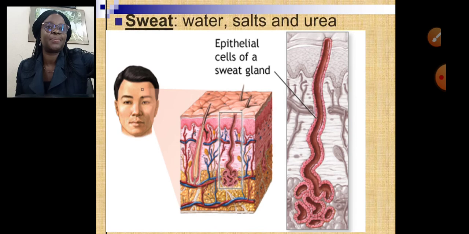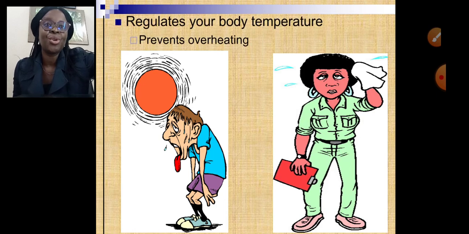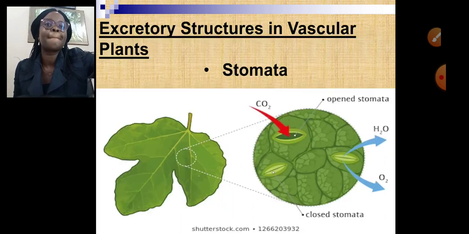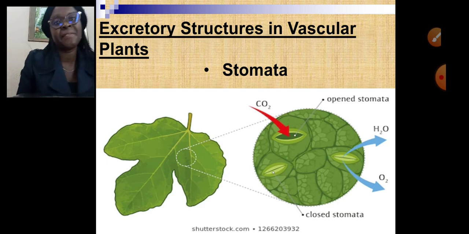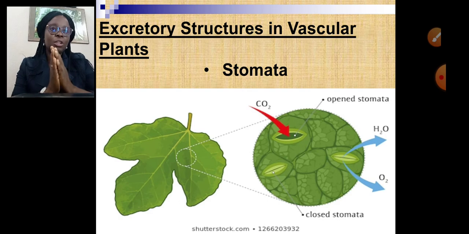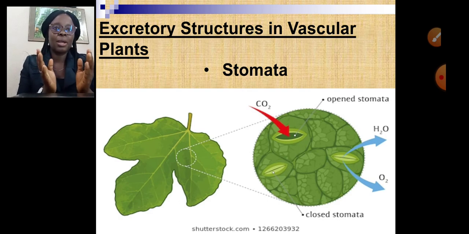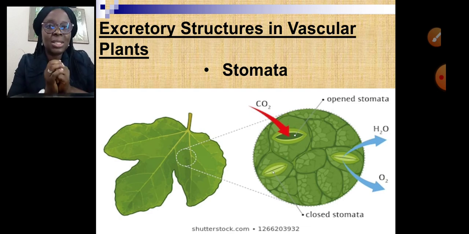All right, that's the structure of the skin. Then don't forget that our sweat also helps us to regulate the body temperature to prevent overheating. All right, let's quickly go through the excretory structure in vascular plants. They make use of their stomata. Stomata are found on the leaves. All right, so your stomata can either open up or it can close. So when it opens up, carbon dioxide can go in for photosynthesis, and then it closes.